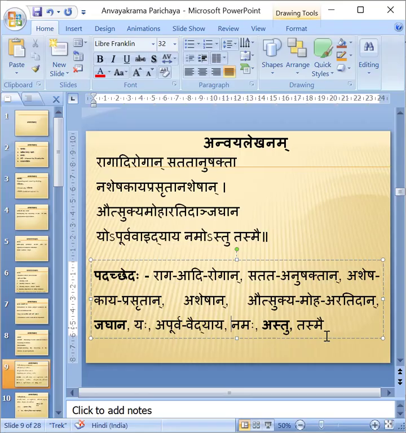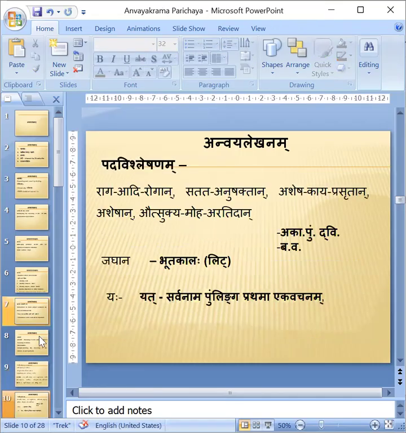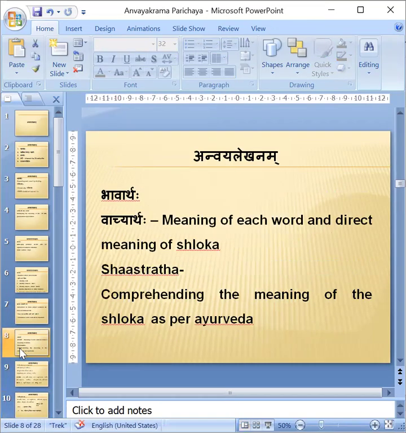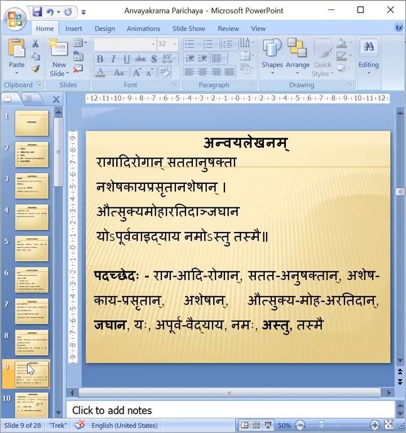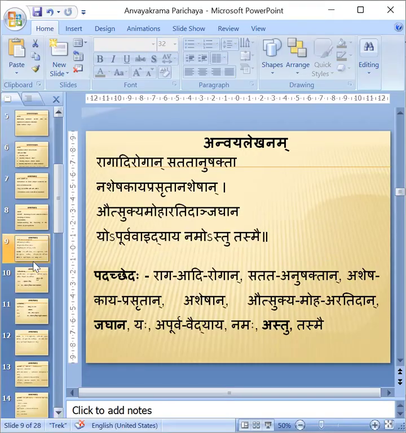Okay. Tasmai Apurva Vaidyaya Namaha Astu is the sentence I am making. I am identifying first what is Kriyapada. I have got Kriyapada Jaghana.